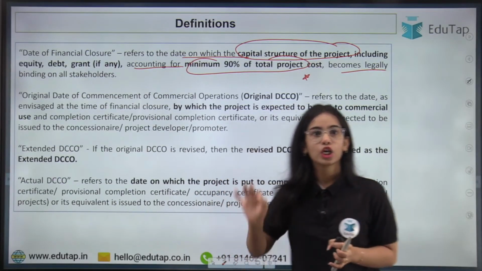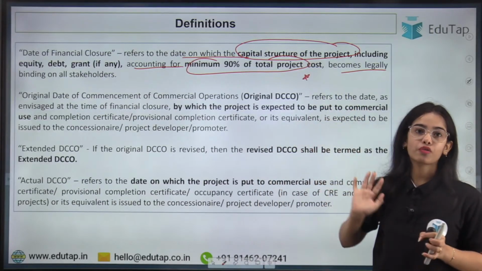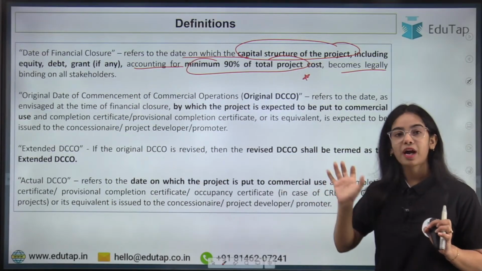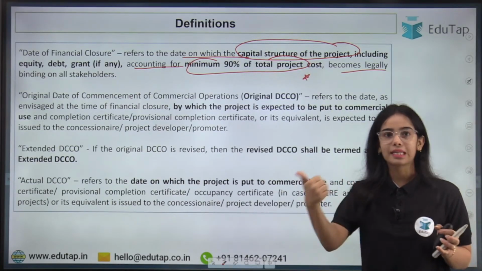I hope this is clear. So it refers to the date on which the capital structure of the project is decided and it is binding on all the stakeholders. If the State Bank of India has approved the loan, that means that is binding.